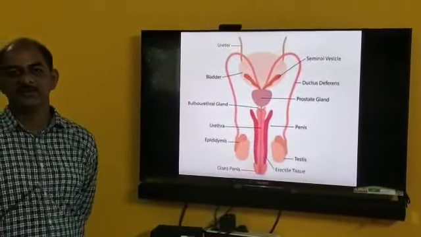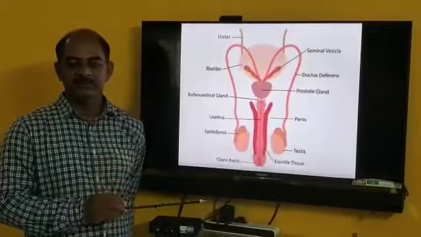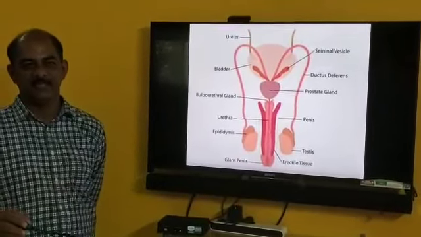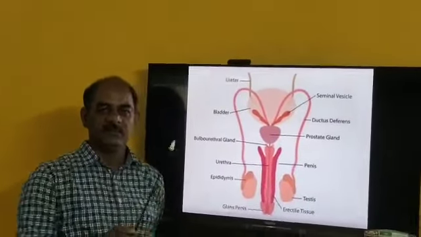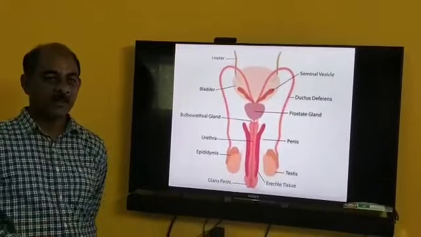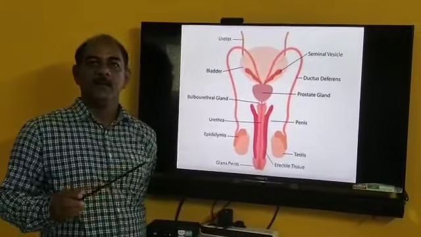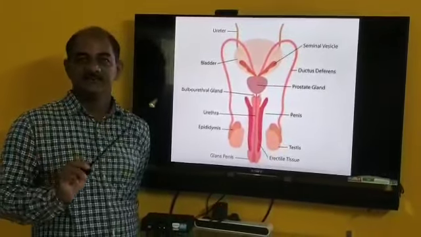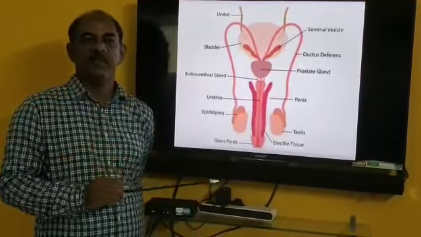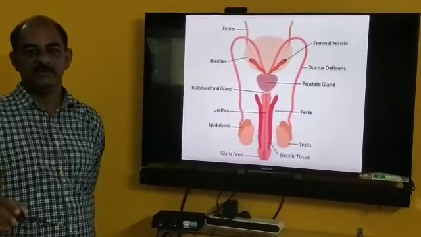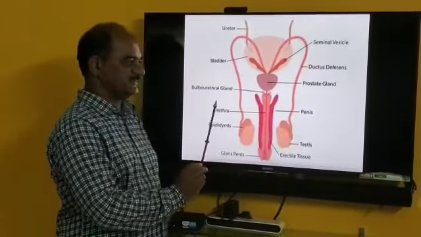Prostaglandin plays an important role in the process of fertilization, and fibrinogen coagulates the semen after its formation or discharge. So that is concerned with the seminal vesicles.